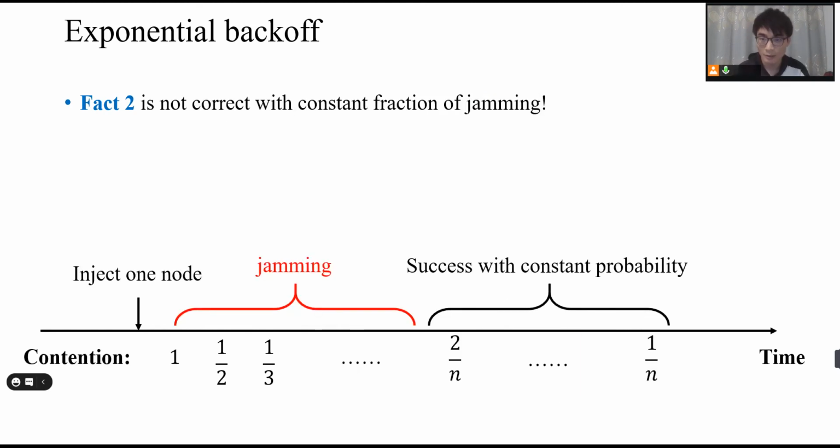However, fact 2 is not correct with a constant fraction of jamming. Let's see why. Consider the situation where one node arrives in the first slot and runs the exponential backoff, and the adversary jams the first half of this interval. Now, the node will broadcast with probability a constant divided by n in the later half of this interval. With standard analysis, one can show that the node will successfully broadcast in the interval with constant probability. But in fact 2, we need the node to succeed with high probability in n, so fact 2 is not correct if there is a constant fraction of jamming.